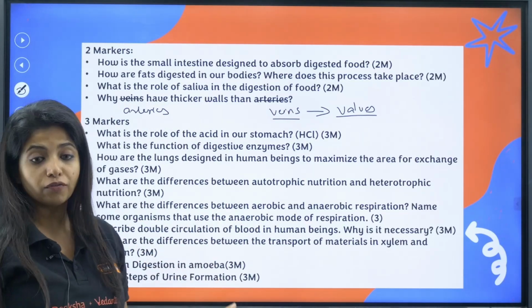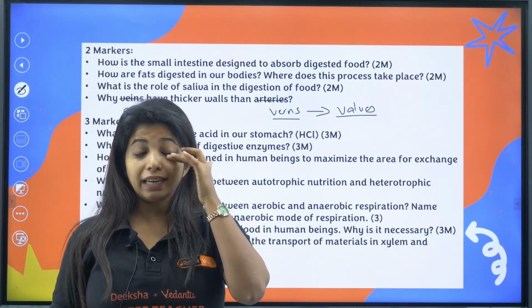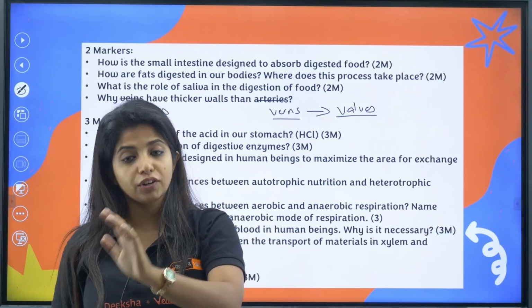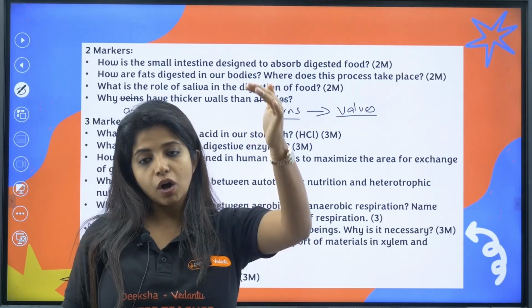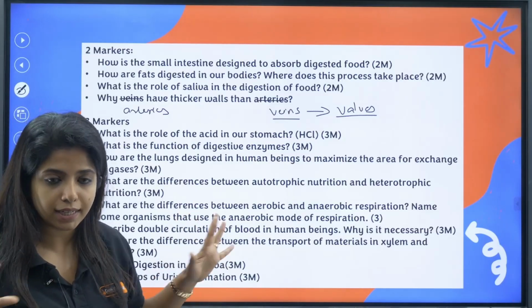Now, write the steps of urine formation. Very important. You have to talk about glomerular filtration first, then selective reabsorption, then tubular secretion. All of these three steps have to be explained properly, again with the help of diagrams wherever needed.